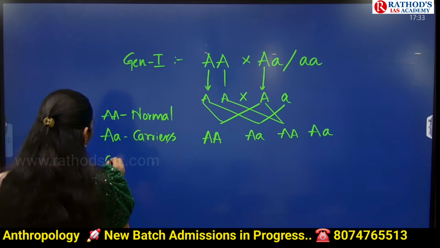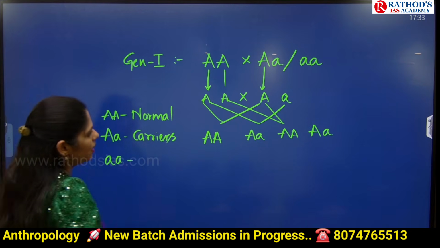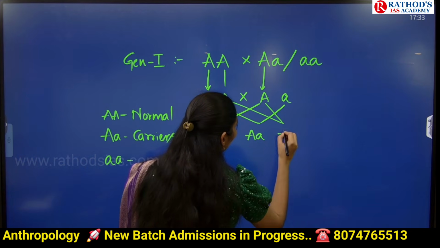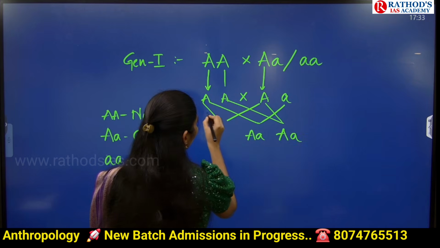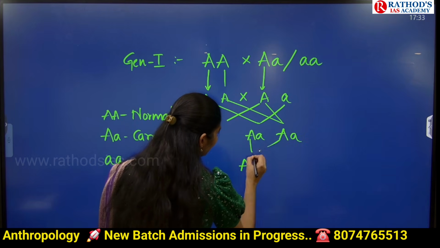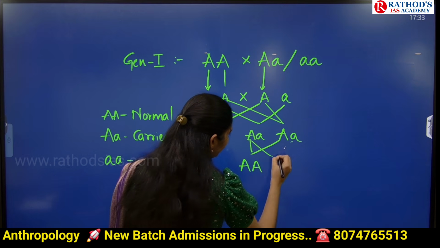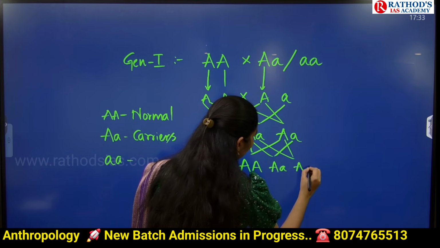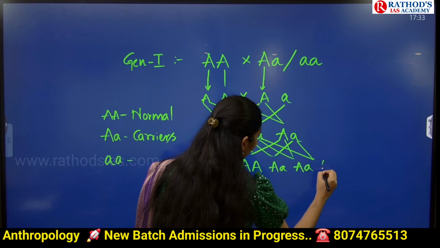Next one is small a, which means recessive, guys. For example, let us take in the next generation these two got married. This is the first generation, this is the second generation. So what is the possibility of the next generation? Capital A capital A, capital A small a, and next one is capital A small a.